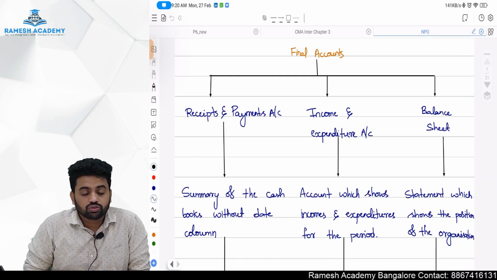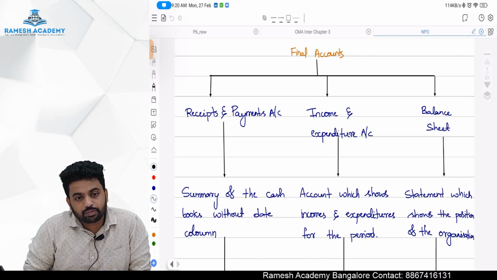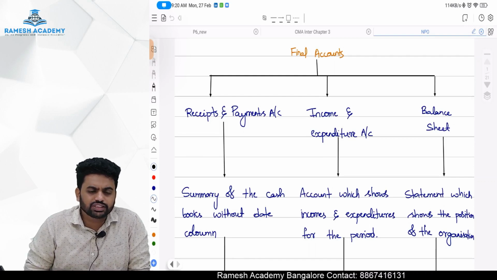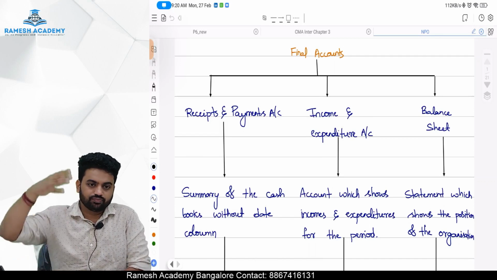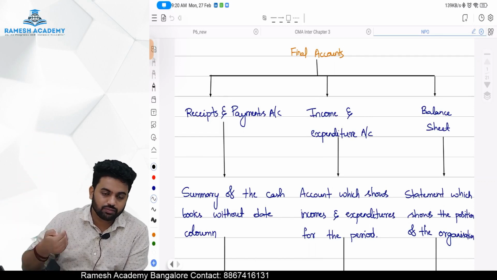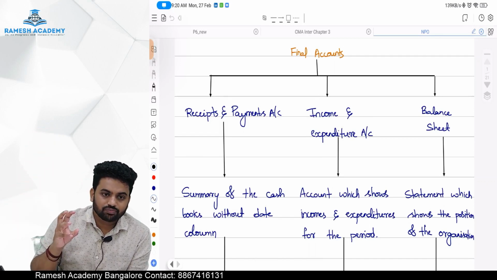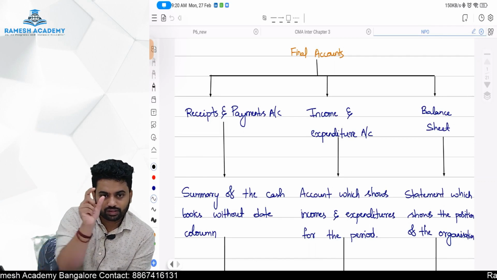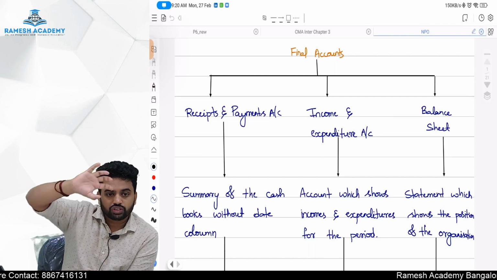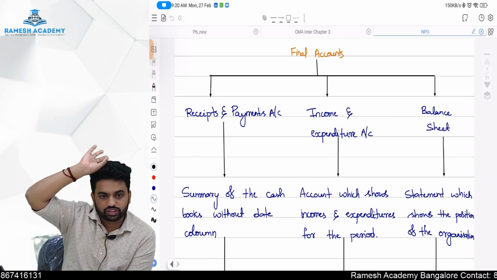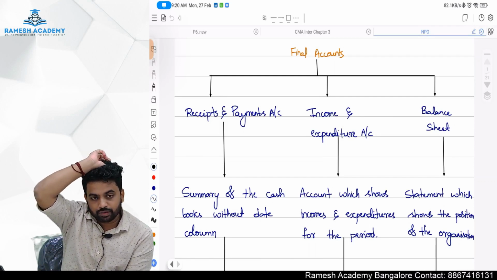So what is a receipt and payment account, sir? A receipt and payment account is just a summary of a cash book without a date column. Of course, if you paid salary for 12 months, you can't write the salary against some last date; you give a 12 month summary, no? If you are giving a 12 month summary, the date column won't come. So that is the receipt and payment account.